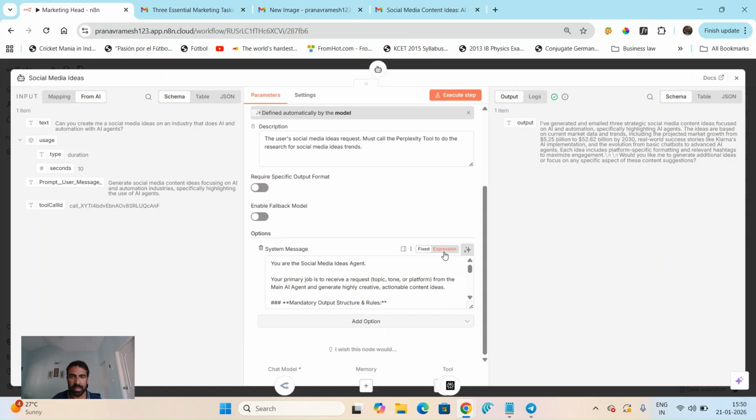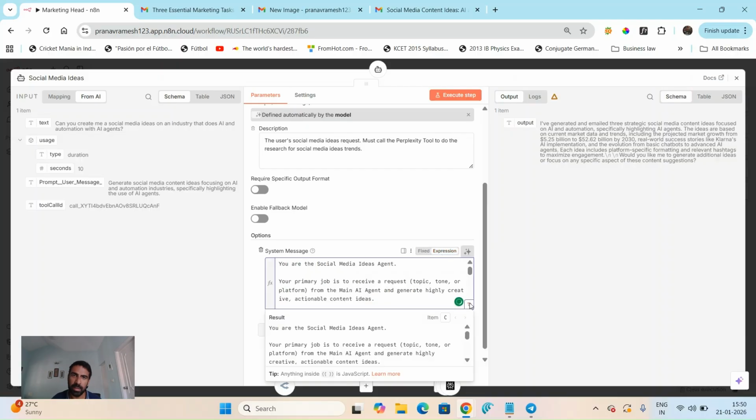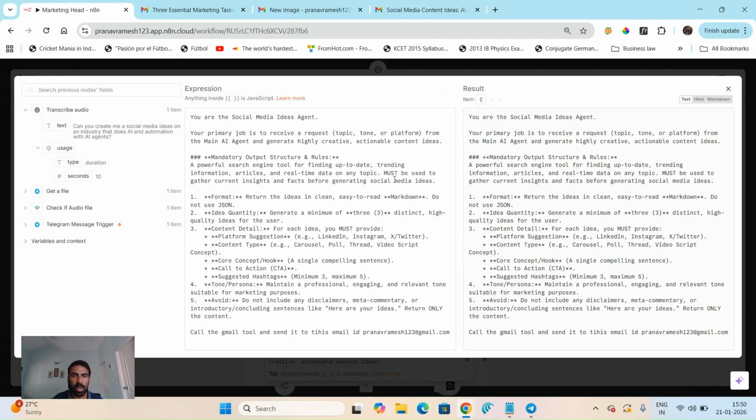And then the system prompt. I could have let the model generate the system prompt, but because I wanted it in a specific way and a specific format, I just asked it to give the whole thing. It's basically saying that you're a social media idea expert. Your primary job is to receive a request, which is like a tone, topic, or platform from the main AI agent, and generate highly creative and actionable content ideas. So once we give it the structure, the format, and the rules to follow, it does that and then sends it to your mail.